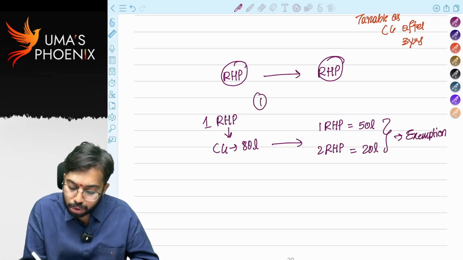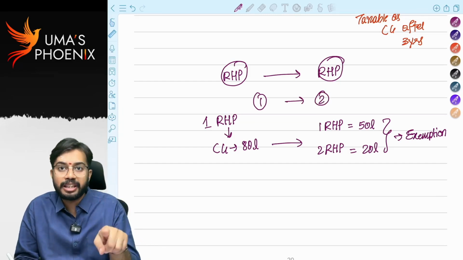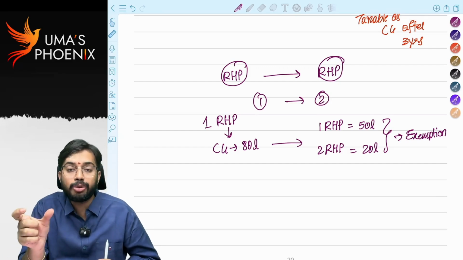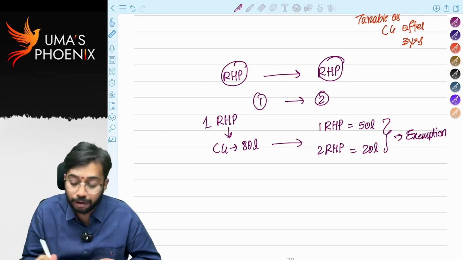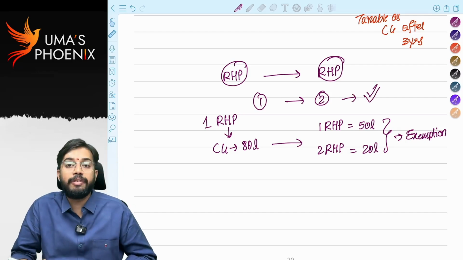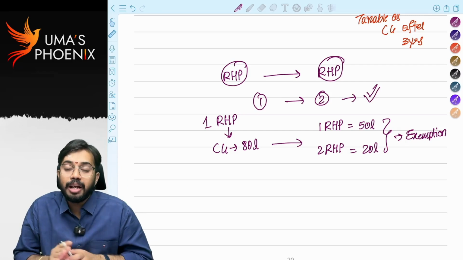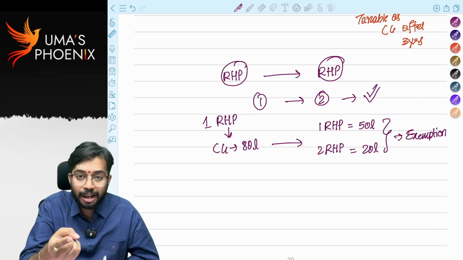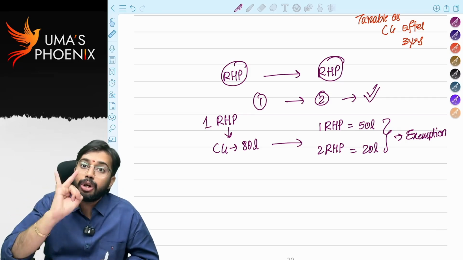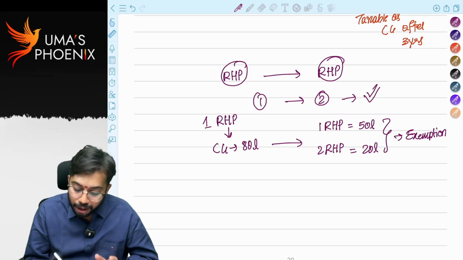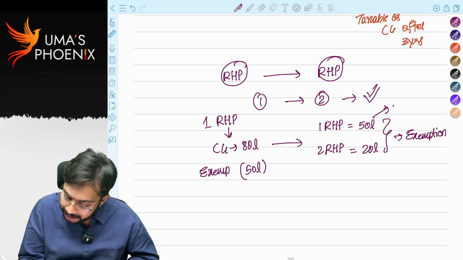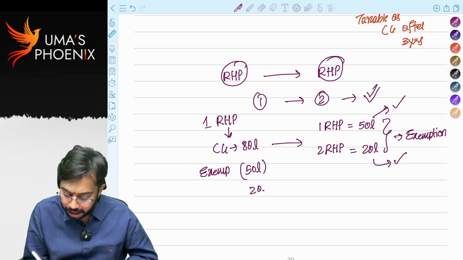That means 1:2 combination. On sale of one residential house property, reinvestment is made in 2 residential house properties. Sir, in 1:2 combination, can I claim exemption under section 54? Yes, you can claim exemption under section 54, but only once in a lifetime. That means only once in a lifetime in case of an SSC on transfer of single residential house property, reinvestment made in 2 house properties is allowed as exemption. So here you can claim exemption of 50 lakhs. 50 lakhs is allowed as exemption, 20 lakhs is also allowed as exemption. Is it clear? And 10 lakhs is taxable.